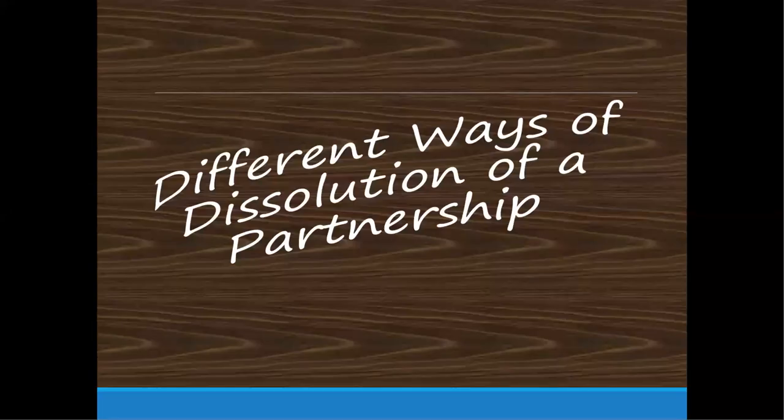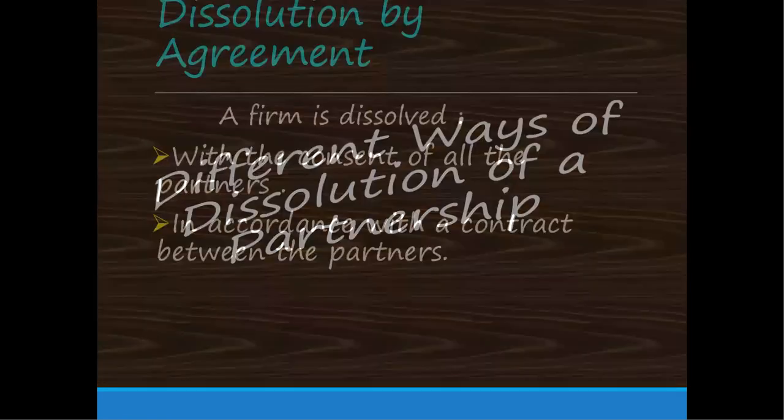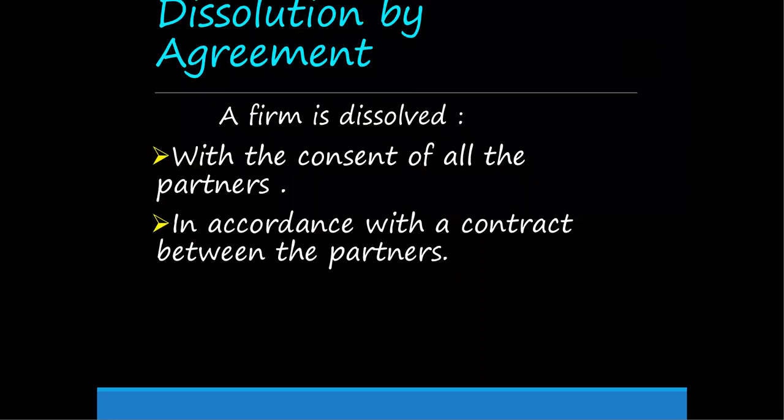Different ways of dissolution of a partnership. The dissolution by agreement. A firm is dissolved with the consent of all partners.